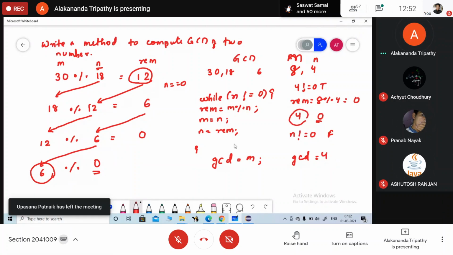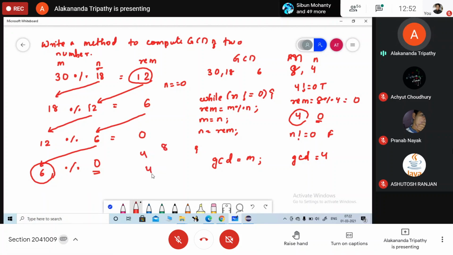Are you clear? Okay, so you can go with any two numbers. अगर 4 and 8 लोगे तो क्या होगा? Remainder 4 mod 8, what will be the answer? 4. Again interchange कर दो. 8 mod 4, what will be the answer? 0. Again interchange, 4 mod 0. So we will stop here and remainder here is 4.